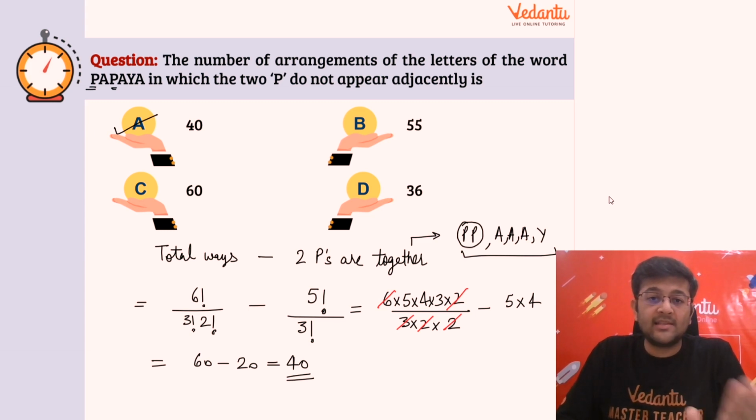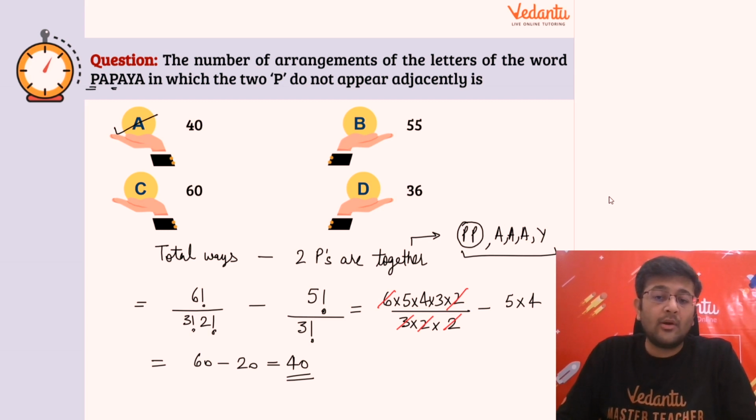I hope this method is clear. So this would be the easiest way in this particular case. Otherwise, you will have to make many cases, because अगर आप फिर क्या करोगे, you'll try to fit in one P or the other P, right? So it will take multiple cases also, and it might make you make some mistake. The problem is there, okay?